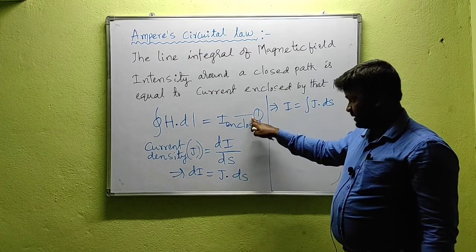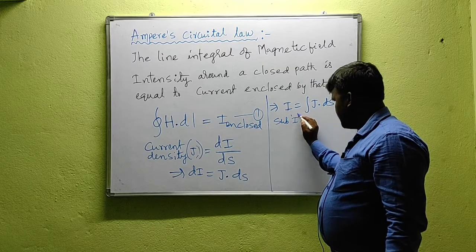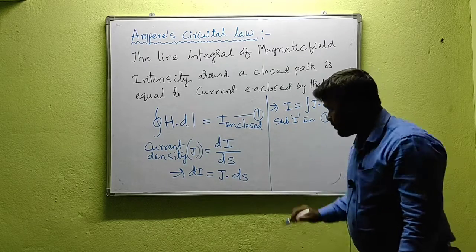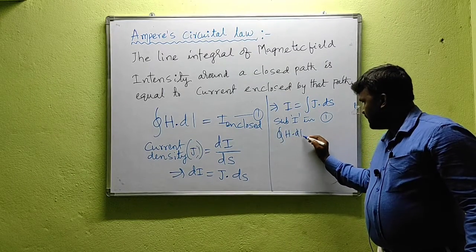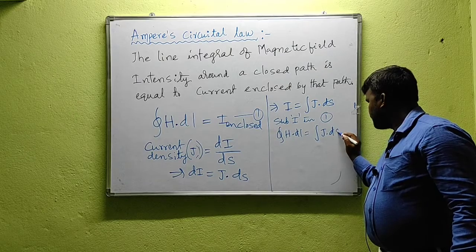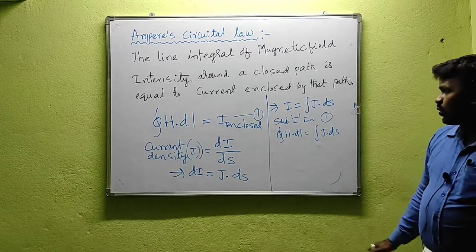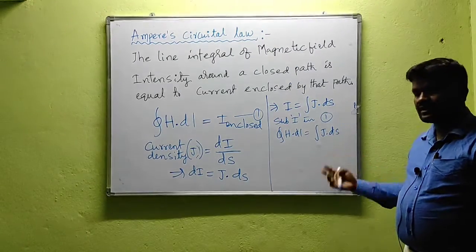Let us take this one as equation 1. Substitute I in 1, we will get integral H dot dl, where I can be written as integral J dot dS. What I said, a closed line defines the open surface. Here I have a closed line integral, here I have an open surface integral.